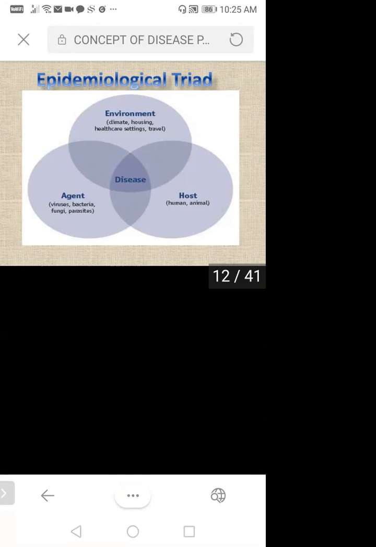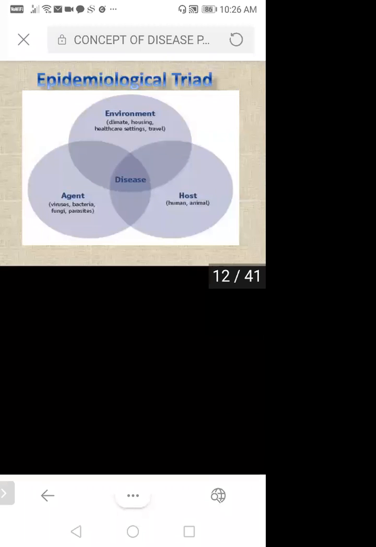Also here, what they are telling about the epidemiological triad, what exactly is it? Here you can see environment is there, agent is there, and host is there. So what is the agent? It may be a virus. Are you able to see the screen? Yes, ma'am. Okay, so here you can see the agent may be a virus, bacteria, fungi, or parasites. These agents will find a host. The host may be human beings or animals.